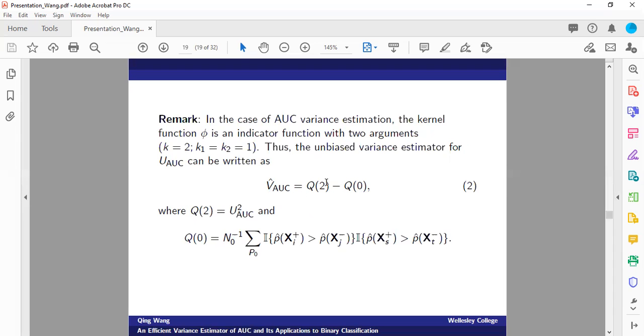And in this case, it is written as Q of 2 minus Q of naught, because our AUC score just has degree 2. That's why K is equal to 2 here. Furthermore, Q of 2 is just the square of our U statistic AUC estimate. And Q of naught is the average of the product between the two kernel functions, the two indicator functions, where we have no overlaps. Okay. So here I have to correct my notation. I used a different symbol for the probability, but here I change it to P. Sorry about that.